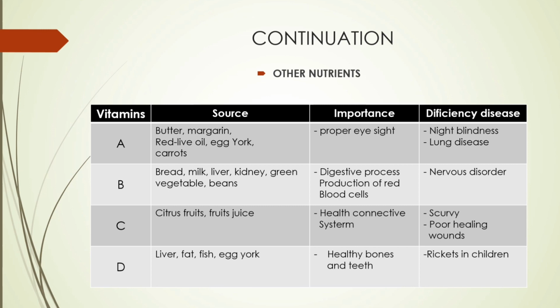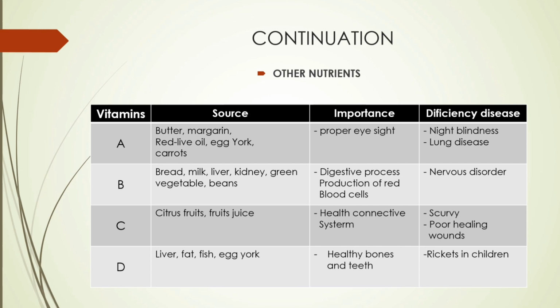Okay, we look at other types of nutrients apart from those that we have already discussed. We look at vitamins. We have vitamin A, B, C, and D. We start with vitamin A. The source: butter, margarine, red palm oil, egg yolk, and carrots. The importance: proper eyesight. Deficiency: night blindness, lung diseases.